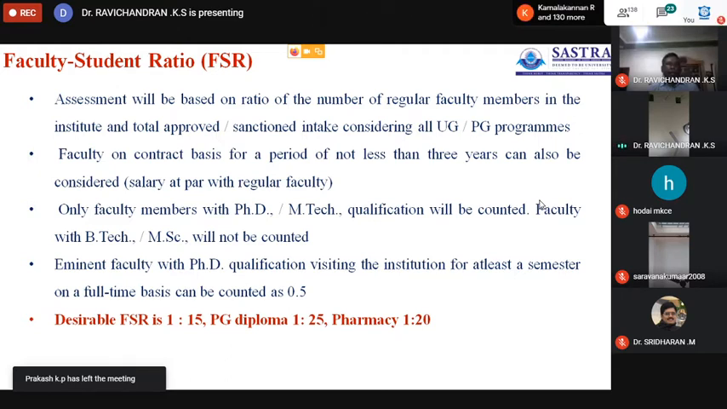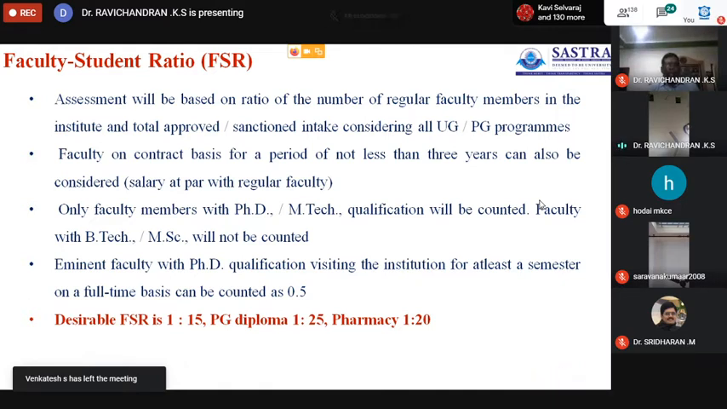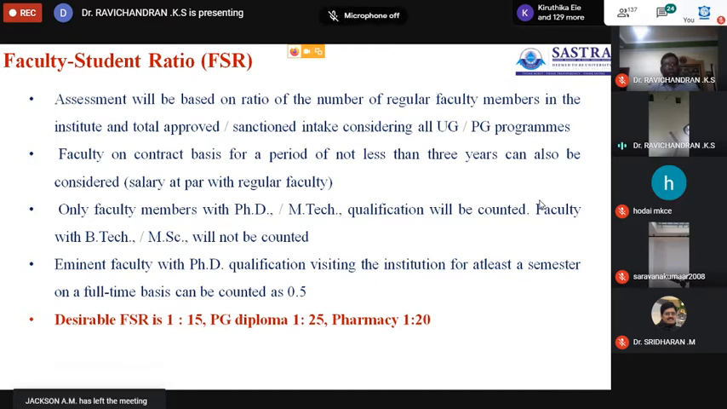Then for the engineering side, the faculty members with PhD or MTech qualification alone are to be considered for faculty student ratio calculations. BTech and MSc will not be considered. Then visiting faculty may also be considered for faculty student ratio calculation, provided the visiting faculty has worked on a full-time basis for at least a semester, and their count is to be marked as 0.5 instead of 1.